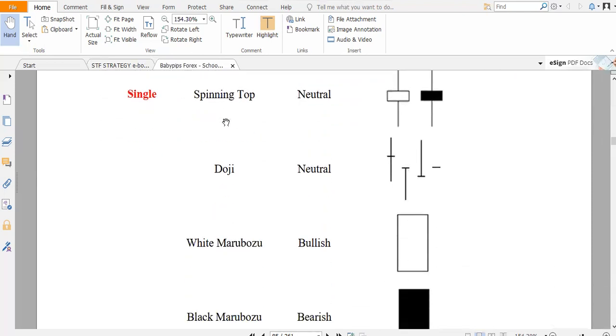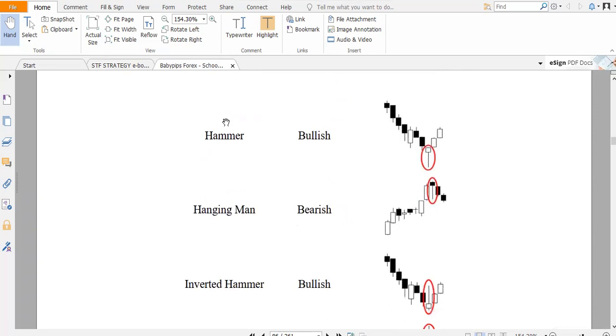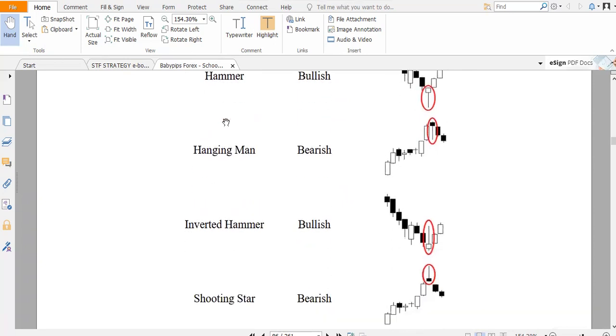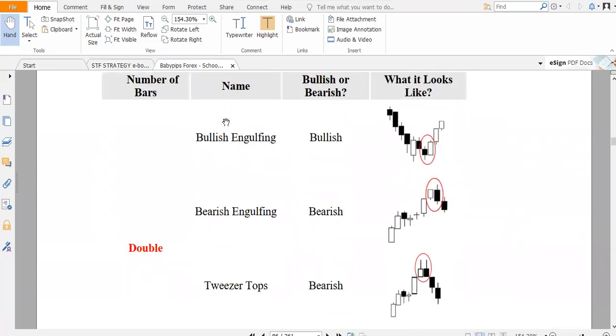You have the spinning top, doji, marubozu, all of these. But the key candlesticks that we use are the bullish and bearish engulfing bars. Here the market is in a bullish engulfing bar. The market has been moving up, dropped down, made a higher high, and there's a pullback or retracement to the moving averages.